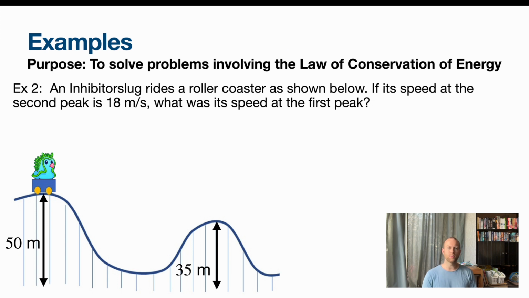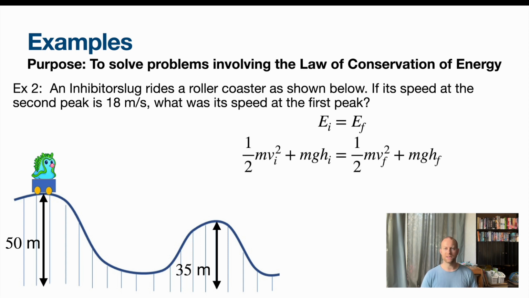All right, so in this example, we've got an inhibitor slug riding on a roller coaster, as you can see here. If its speed at the second peak, so the 35-meter peak, is 18 meters per second, we want to know what its speed is at the first peak. So again, we start with EI equals EF. We expand it out to this.